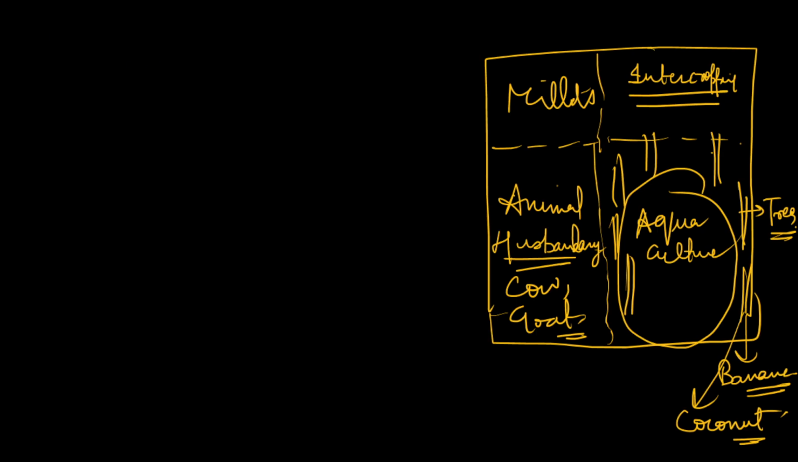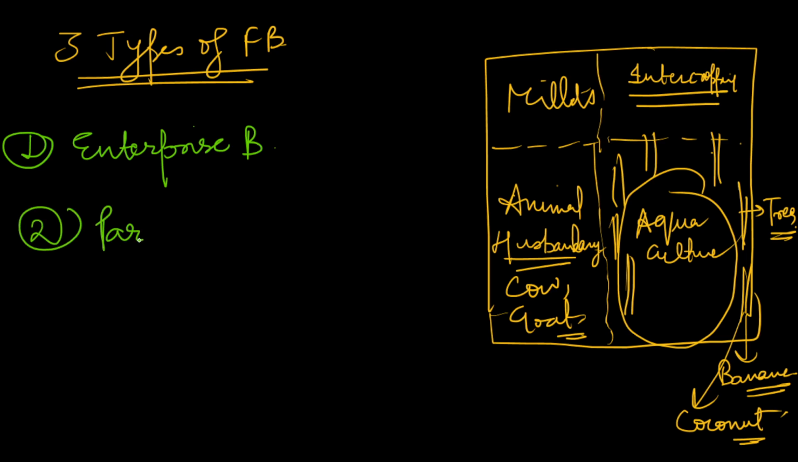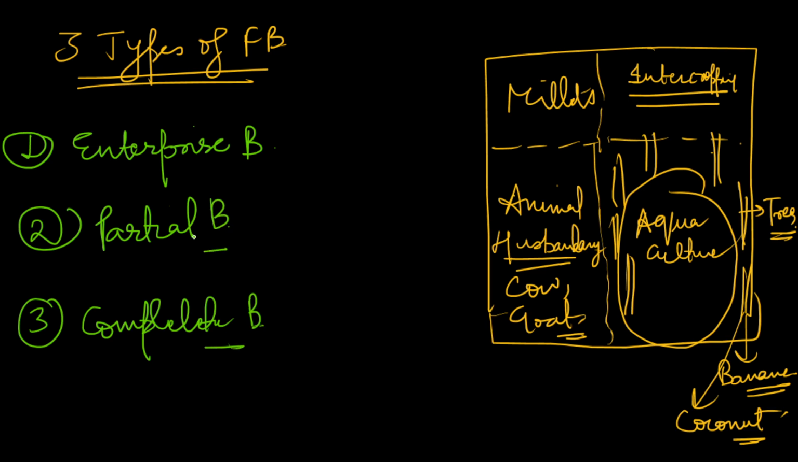So the types of farm budgeting are three types. So farm budgeting is of three types. Three types of farm budgeting generally we take. First one would be the enterprise budgeting. Second is the partial budgeting, and third is the complete or full budgeting, or total budgeting, or whole budgeting, anything. Complete farm budgeting. So these are the three types of farm budgeting.